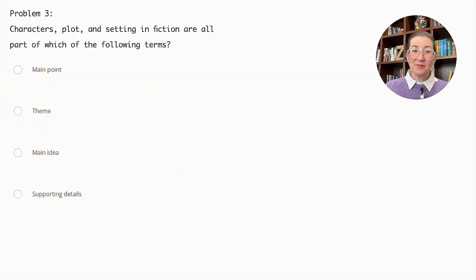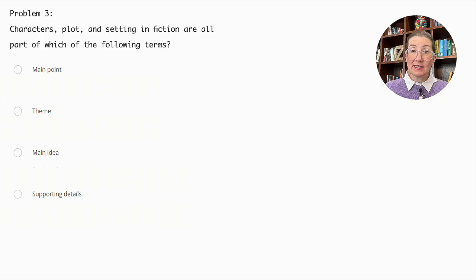Problem number 3. Characters, plot, and setting in fiction are all part of which of the following terms? Main point, theme, main idea, or supporting details.